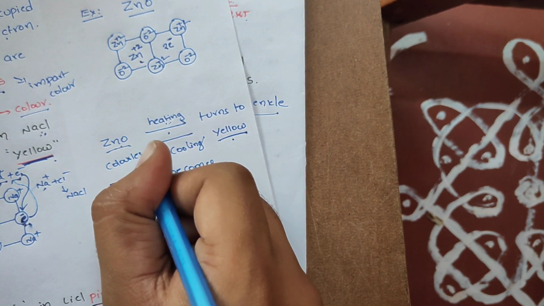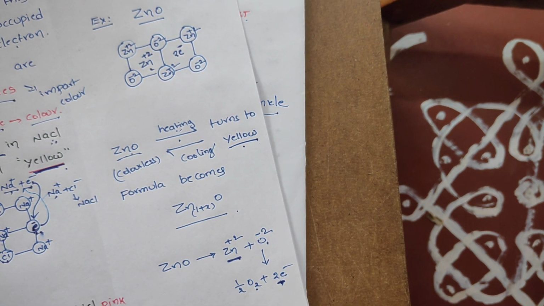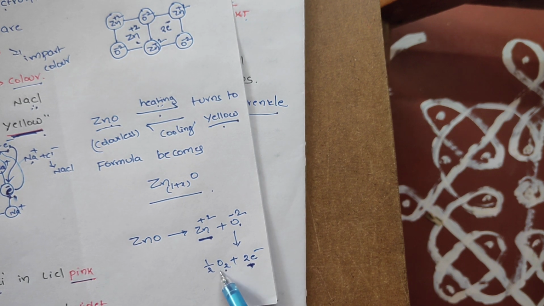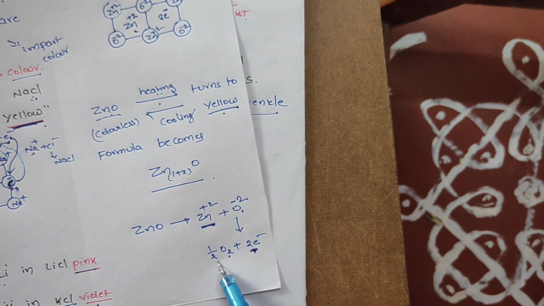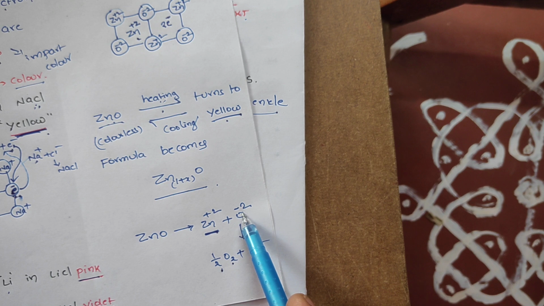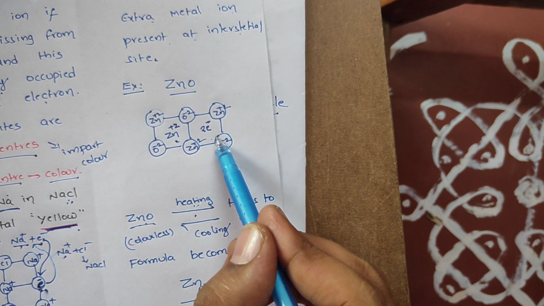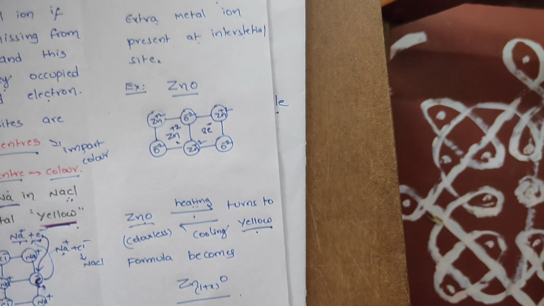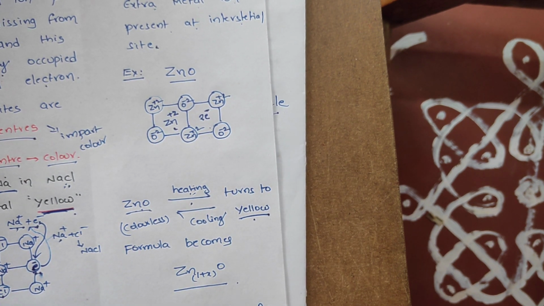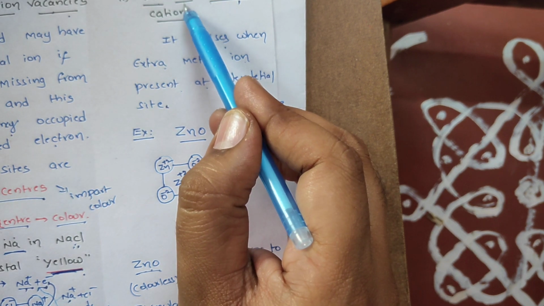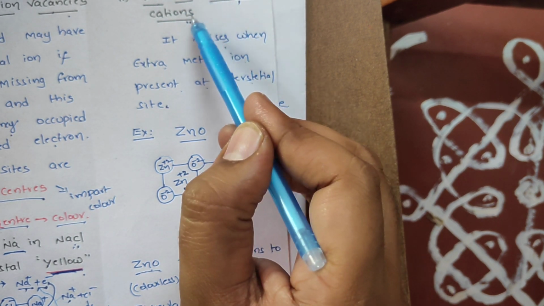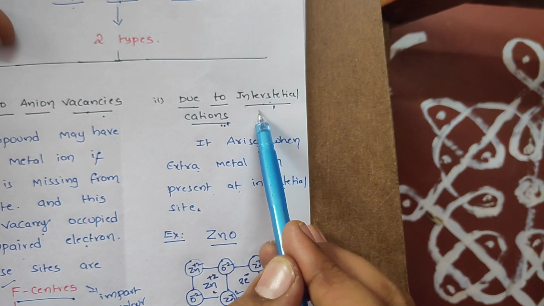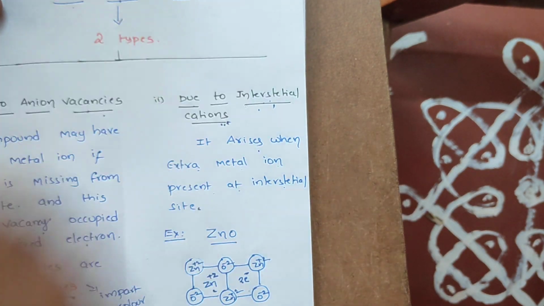You know why? Because upon cooling, atmospheric oxygen again converts to O minus 2 and reaches its original position, so there is no chance to exhibit color. Students, is it clear? This defect is simply called interstitial cations defect, because the number of cations is in excess, and that defect is called metal excess defect.